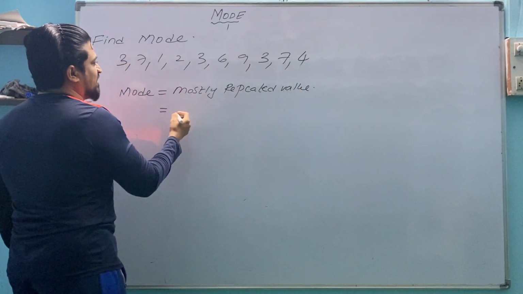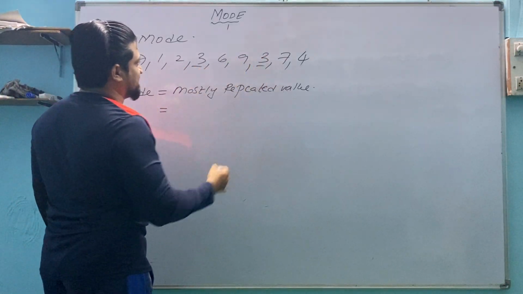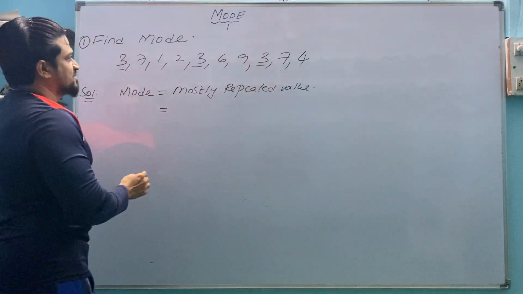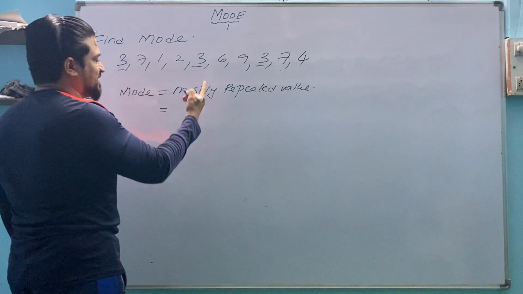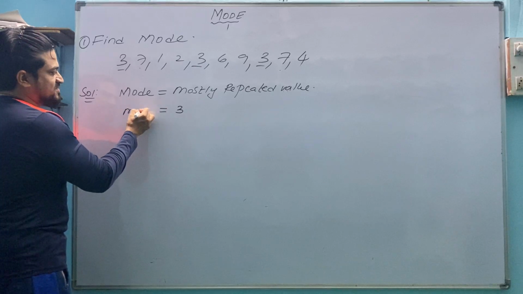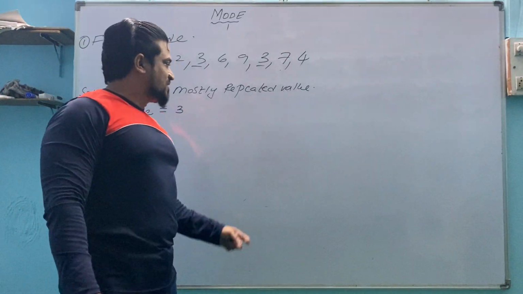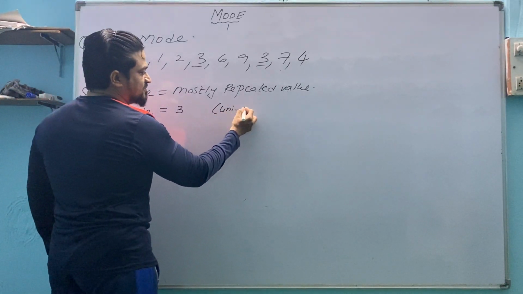So which is the mostly repeated value? 3 is repeated 3 times, 7 is repeated 2 times. So we consider only 3, because 3 is repeated 3 times. So mode is 3. Whereas if 7 is also repeated 3 times, then both values are considered as mode. If we find a single repeated value, that is unimodal.